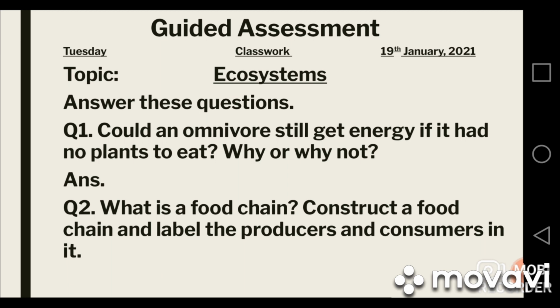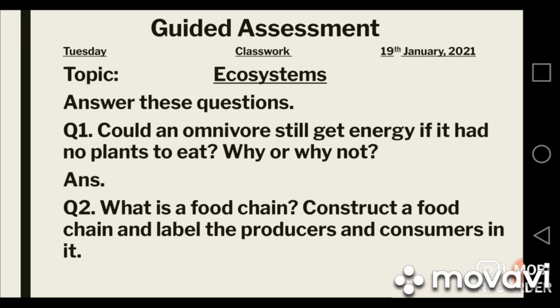After writing the answer of this question on the loose sheet, you will write question number 2. Question number 2 is, what is a food chain? You have to tell what a food chain is, and you can take help from the textbook also. After that, you have to construct a food chain and label the producers and consumers in it.